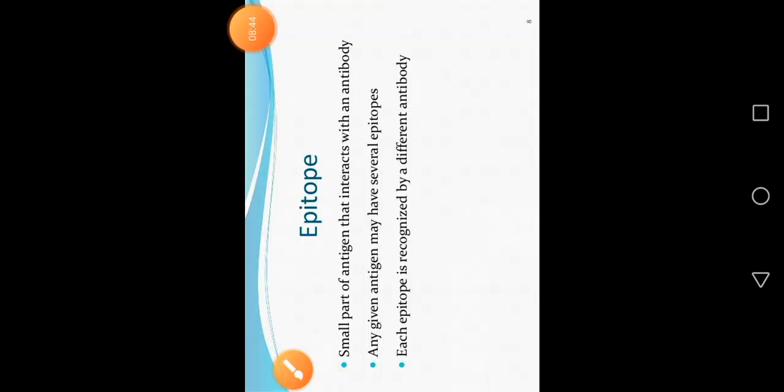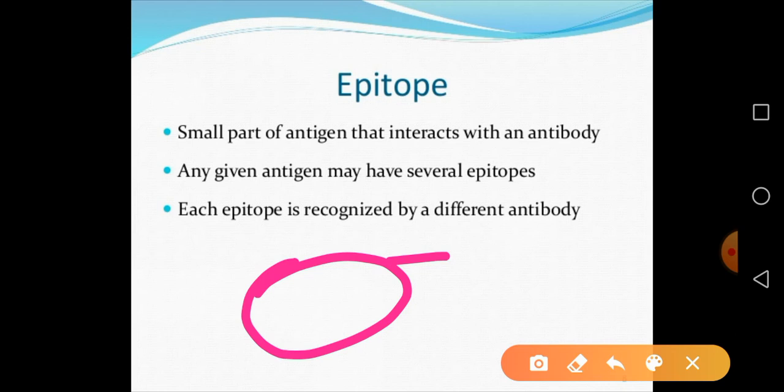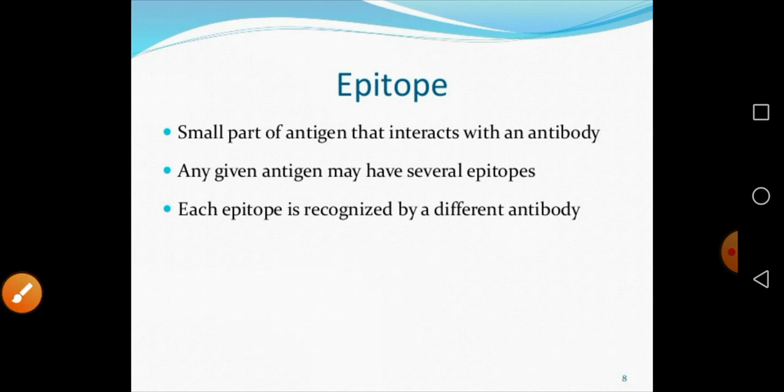Then we have already seen this particular epitope. An epitope is a small part of an antigen that interacts with the antibodies, and any given antigen may have several epitopes. Suppose this is an antigen, that antigen has several epitopes present on its surface, and each epitope is recognized by a different antibody. As I said, every epitope has a different antibody.